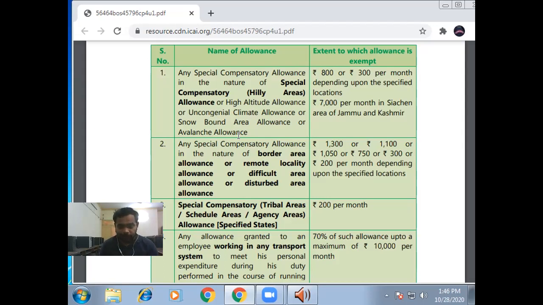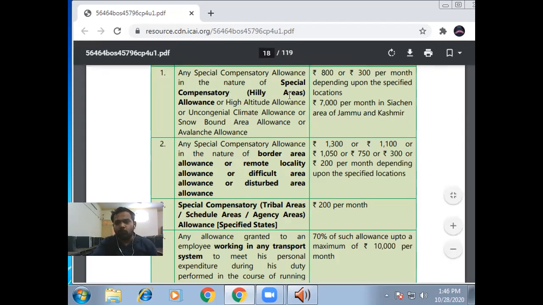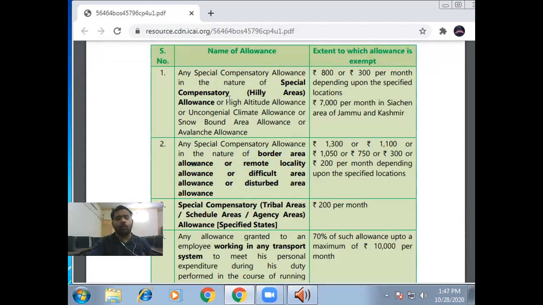Okay, now we move to the second point. Any special compensatory allowance in the nature of border area allowance, remote locality allowance, or difficult area allowance. In the first case, the allowance is provided to hilly areas only. And now we move to remote and difficult areas where life is very difficult. It means the essence of the first and second point is the same. In the first case, the special amount for exemption is 800 or 300 or 7,000 per month as per the condition.